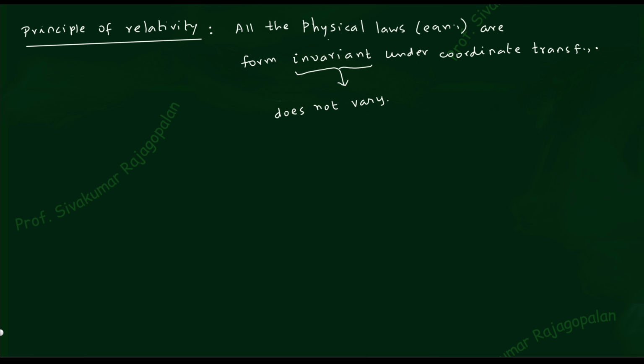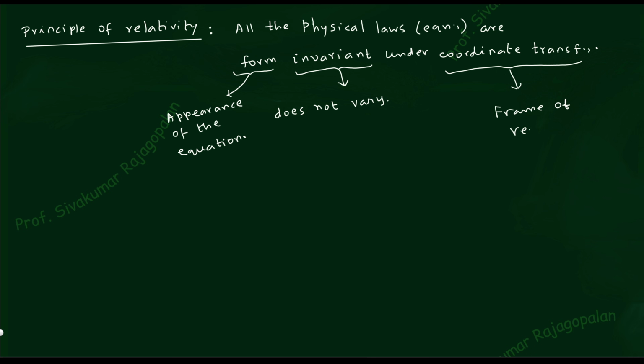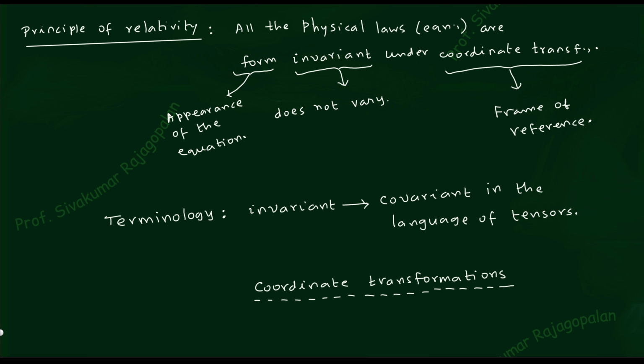So what do you mean by not changing? It means the equation's appearance. That is the meaning of form. Form means the appearance of the equation. So that is clear. Then the coordinate transformation is physically known as frame of reference. Generally physics people say frame of reference, and mathematicians like the word coordinate transformation. So let us see the terminology.